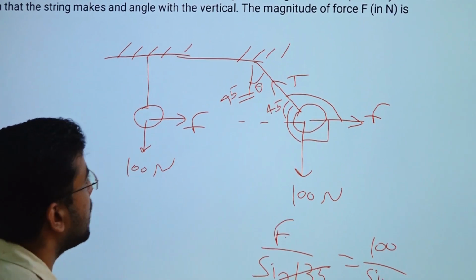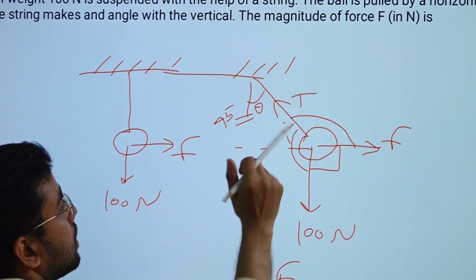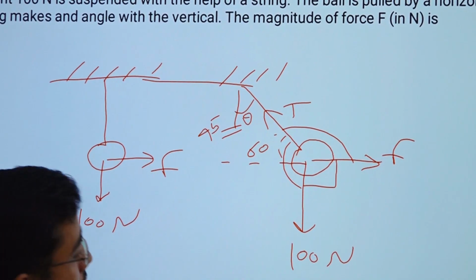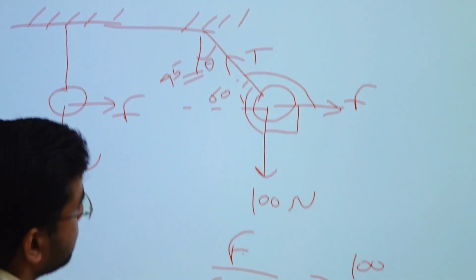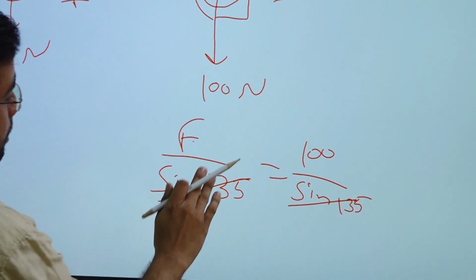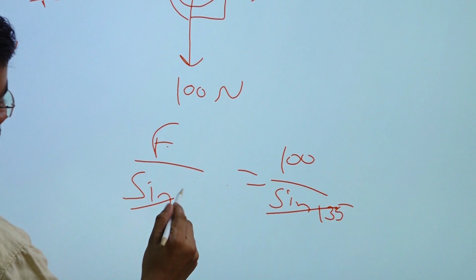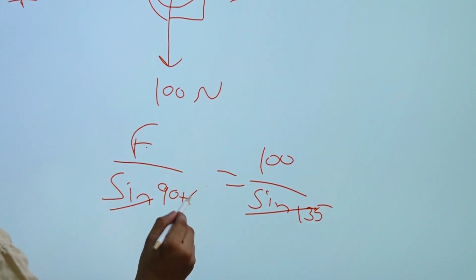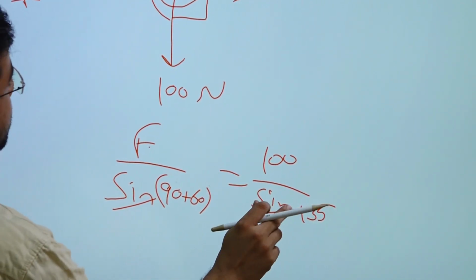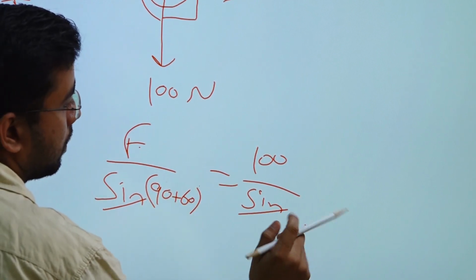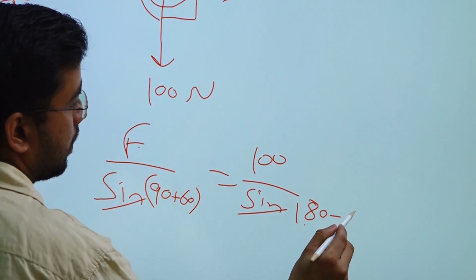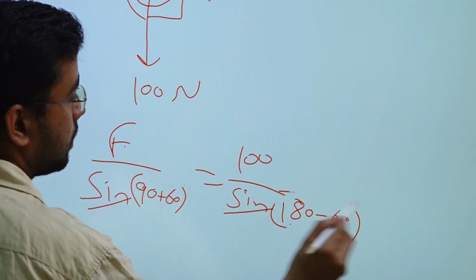Okay, so it depends upon the angle. If the angle is changed, suppose I take this angle as 60, then what will happen? F divided by sine 90 plus 60, and sine 90 plus 60 is cos 60. Okay, and this one will become 180 minus 60. Right.